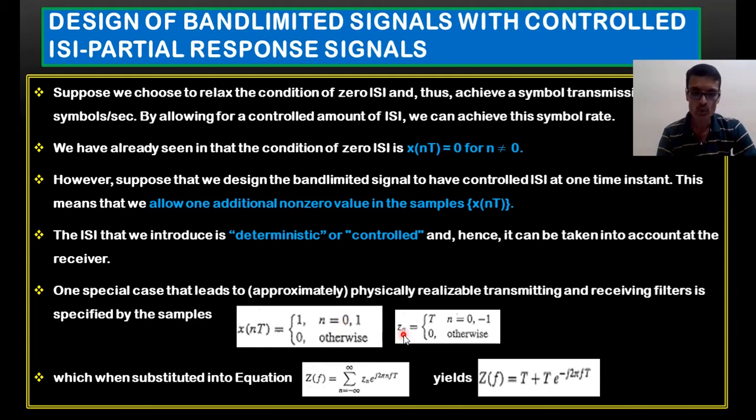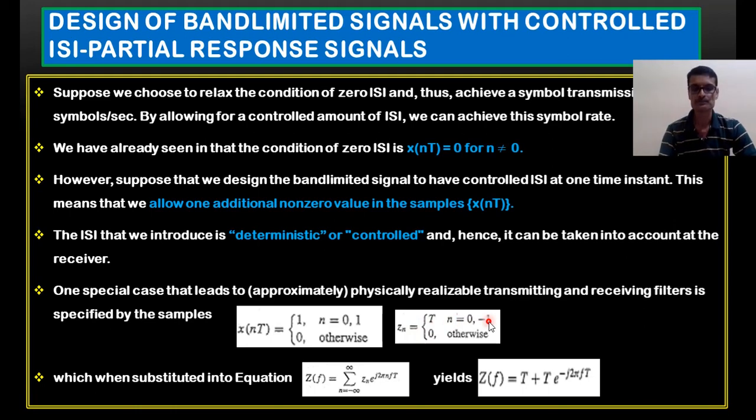For the corresponding Zn value, what I can say is Zn equals t for n equal to 0 or minus 1. We can derive this, but that derivation I have not done. These things I have done in my last videos. In the last video, the coefficient Zn was equal to t for n equal to 0, and 0 otherwise.